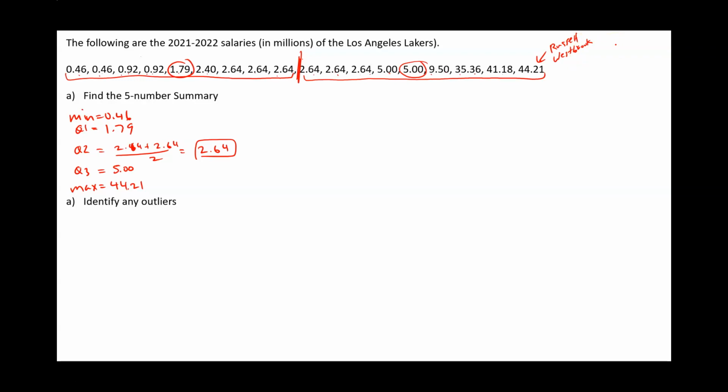All right. So now that we have this, we need to identify any outliers. But to find outliers, we need to find the lower fence and the upper fence. So what do we need for these? We need Q1 and Q3. So Q1 is 1.79 and Q3 is 5.00. First thing I want to do is find my lower fence, which is going to be Q1 minus 1.5 times the IQR. For that, I need to know my IQR. So my IQR is going to be 5 minus 1.79.